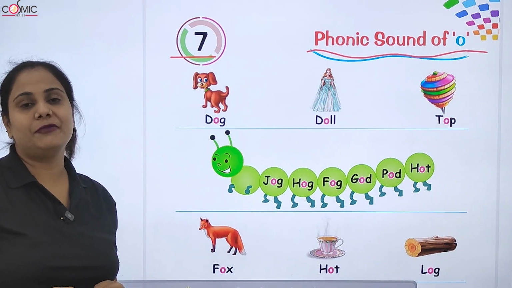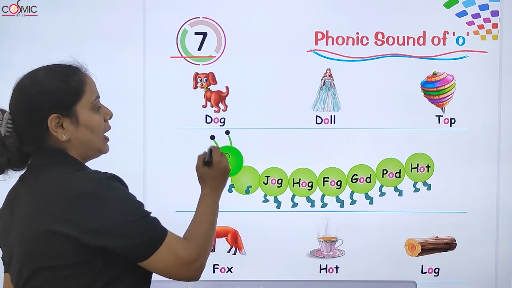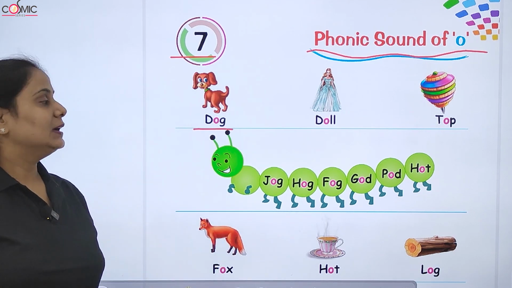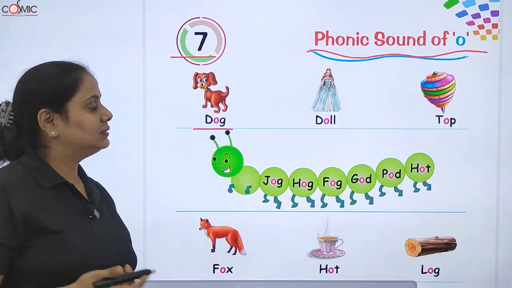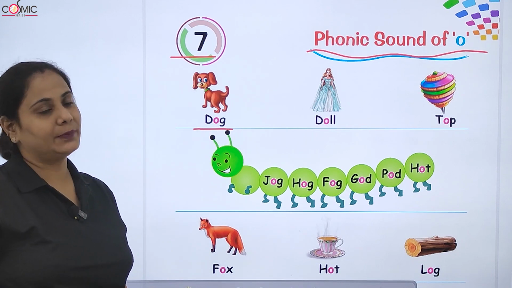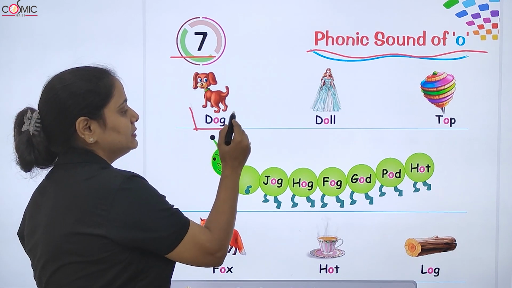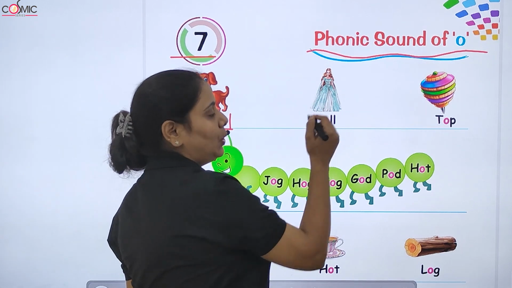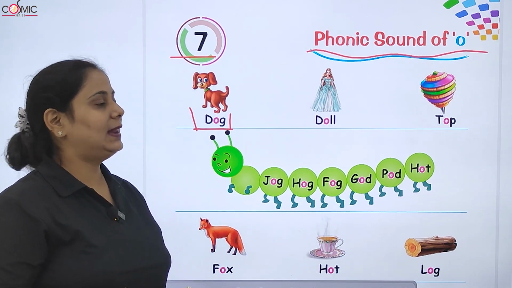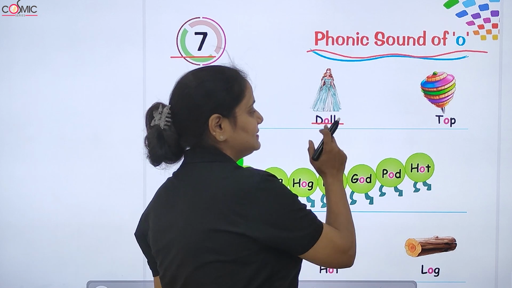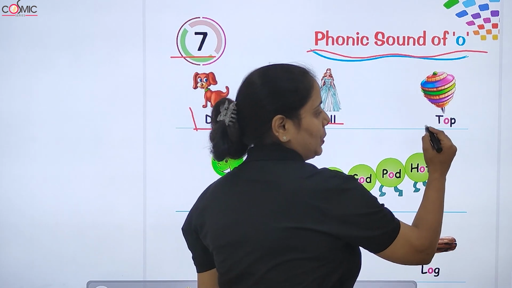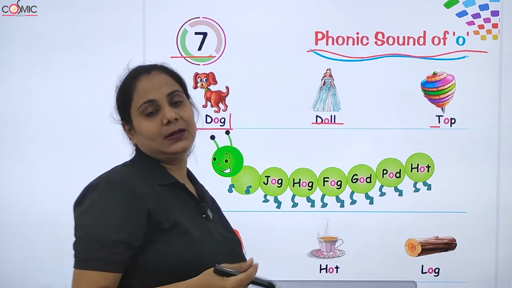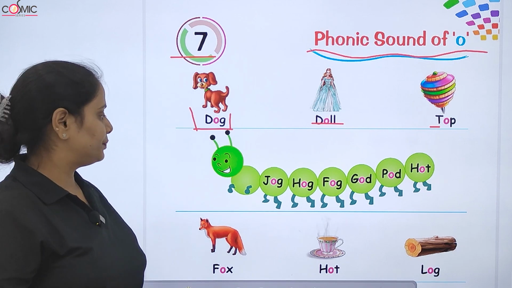There is a picture given of a dog. Then, how can we pronounce it? D-O, dog. G, dog. Word is D-O-G, dog. Second is D-O, dog, double L, doll. Phonic sound is O. T-O, T-O-P, top.